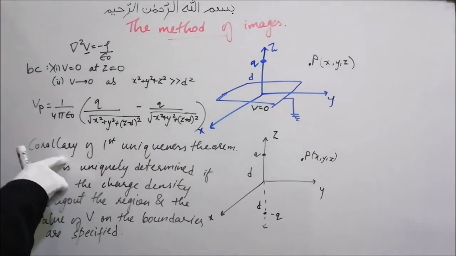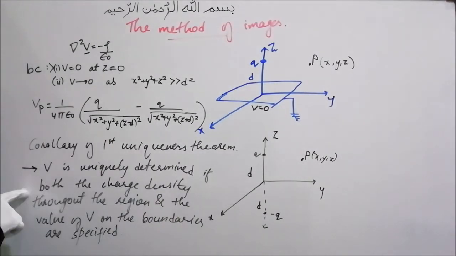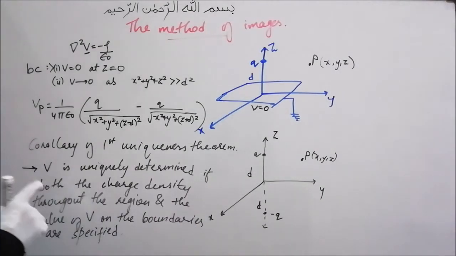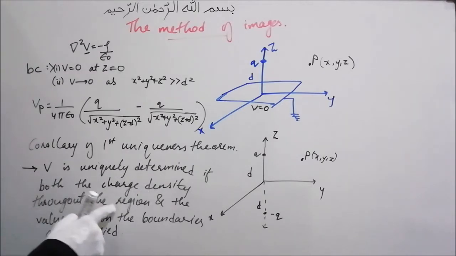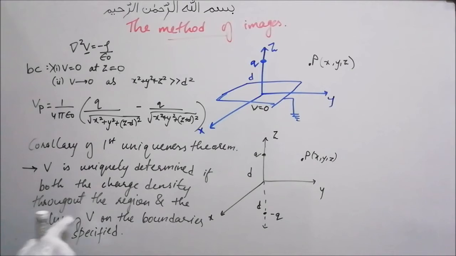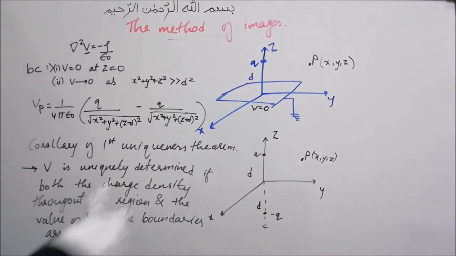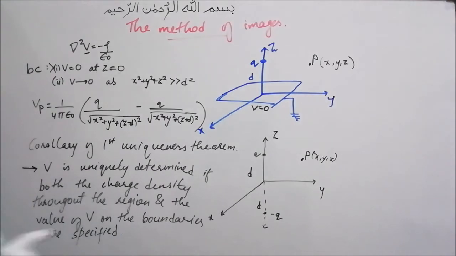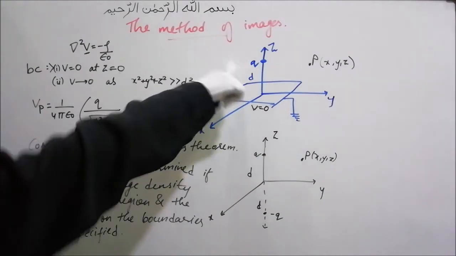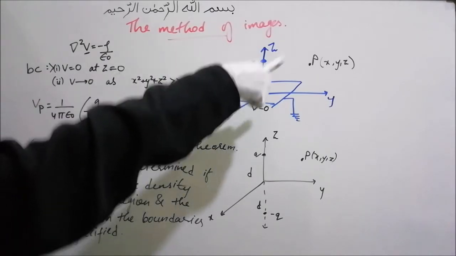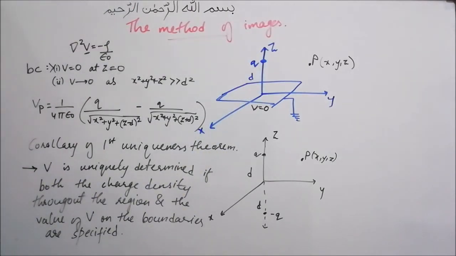That can be confirmed by the corollary of the first uniqueness theorem, which states that the potential V is uniquely determined if two conditions hold: first, the charge density throughout the region is specified, and second, the value of V on the boundaries is also specified. In the first case, the charge density in this region is specified and it is the same for both cases. Let's see about the value of potential on the boundaries. The boundary conditions were V equals 0 at z equals 0 and V tends to 0 as the point P moves very far away from the charge.